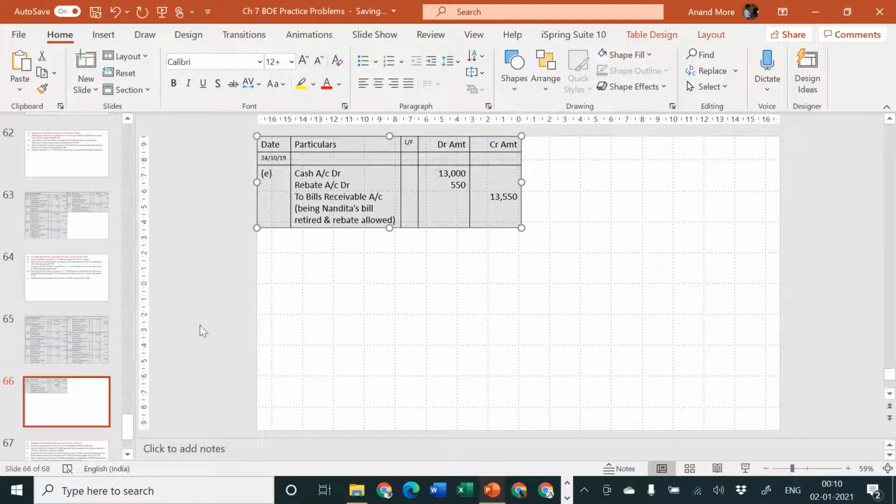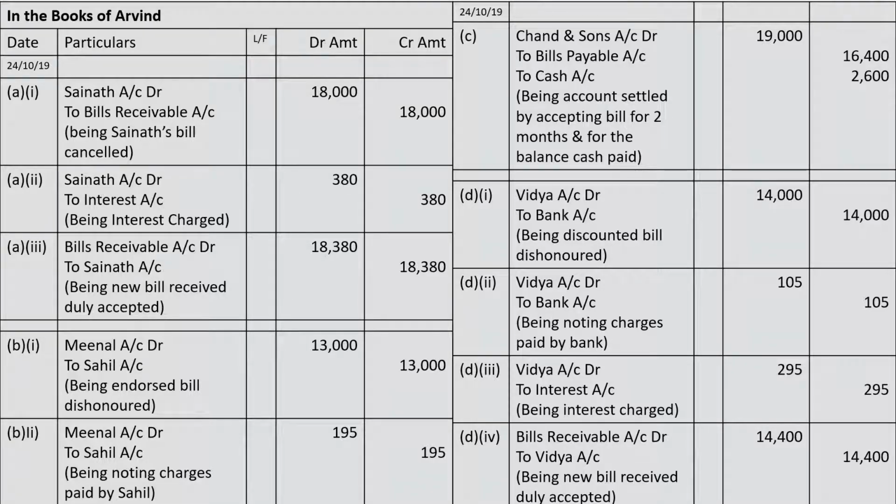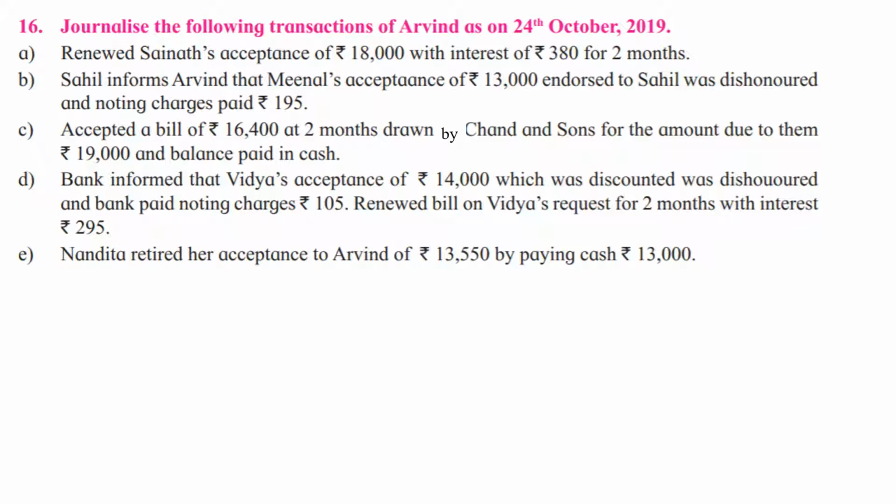So if it is required, let me just show it to you first. These are the different entries. Okay, point number A, point number B, point number C, point number D. A is having 3 entries, B is having 2 entries, C only 1 entry. C's entry was very important because it is talking about Chand and bills payable and cash. There was some printing mistake in the problem that we have rectified. D is having 4 different entries and now E is having only 1 entry. Wherever required, pause the video, complete your entries and then resume the video. So here we have completed question number 16.